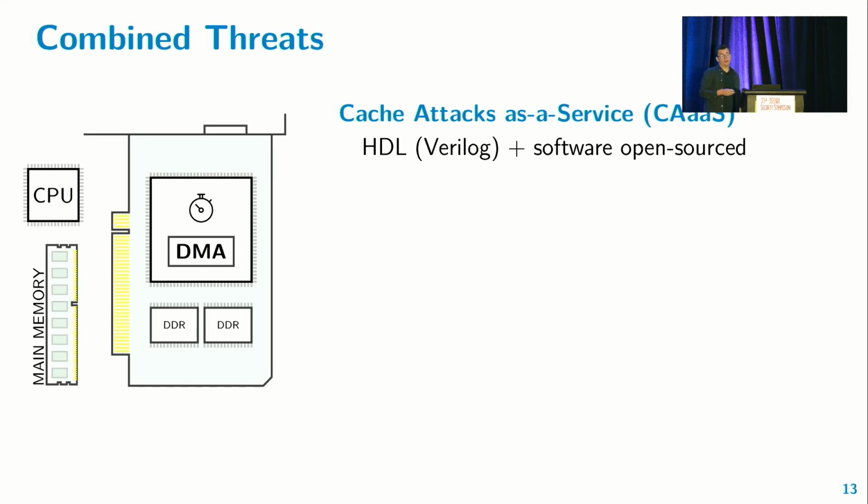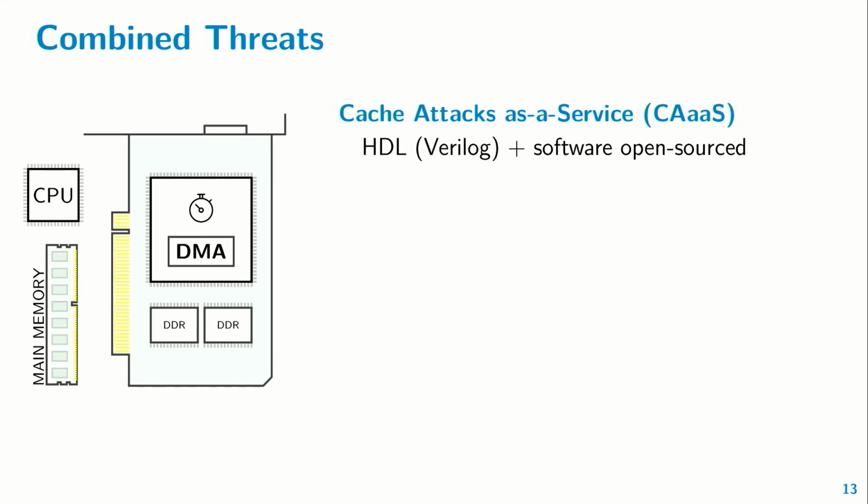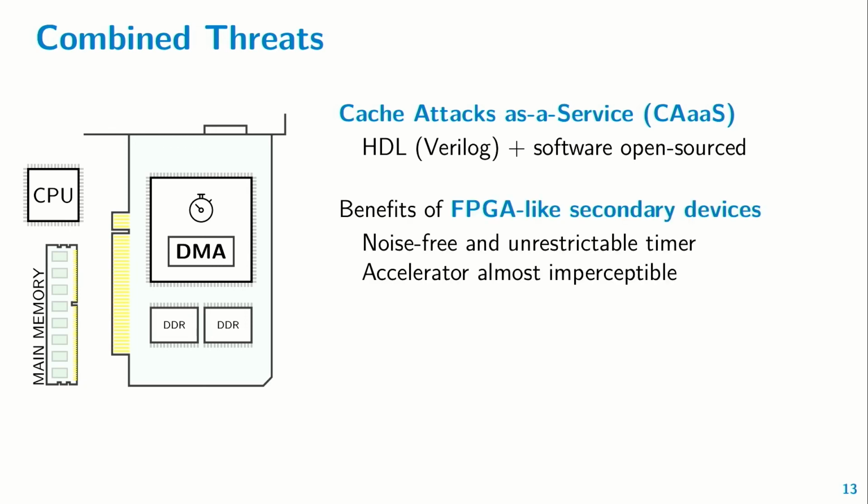So to conclude the talk, we built an FPGA accelerator for combined cache attacks as a service, which, by the way, if you want to make money, you can sell accelerators on cloud marketplaces, which we obviously didn't, but we do provide our hardware and software POCs in our open source repo. We also conclude that FPGAs are interesting because they are so flexible, so they can bring their own timer, they can run all the time, and the additions we have to do for them to enable cache attacks consume so little resources on the FPGA fabric that they're basically undetectable. So that will be very hard to detect.